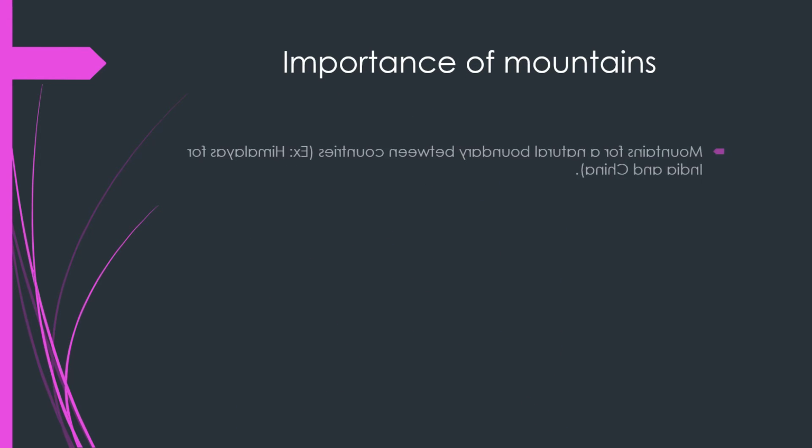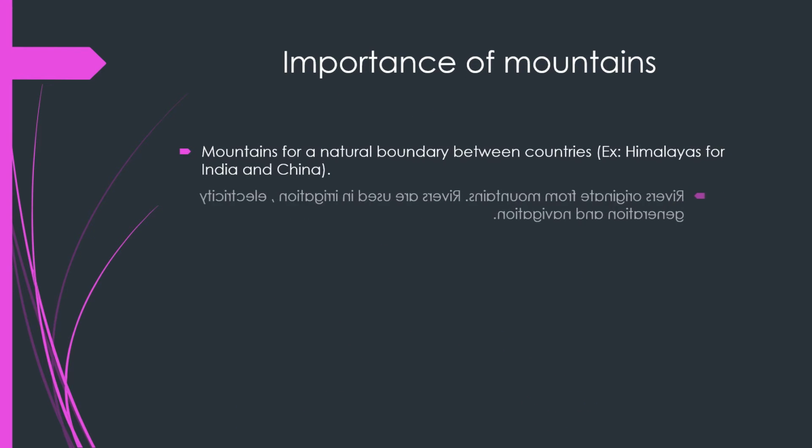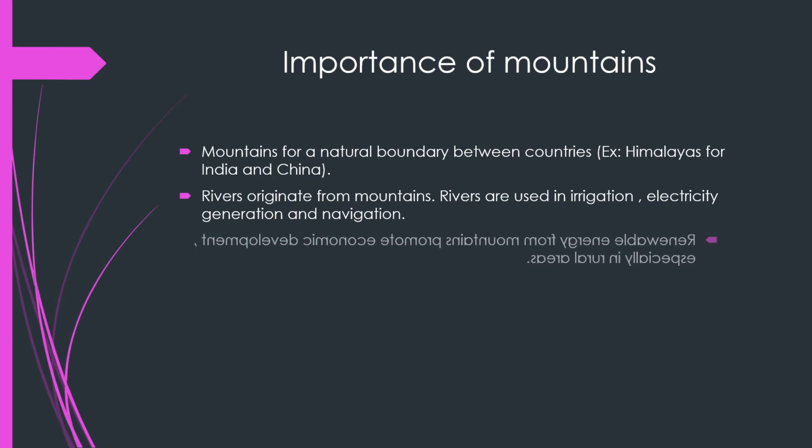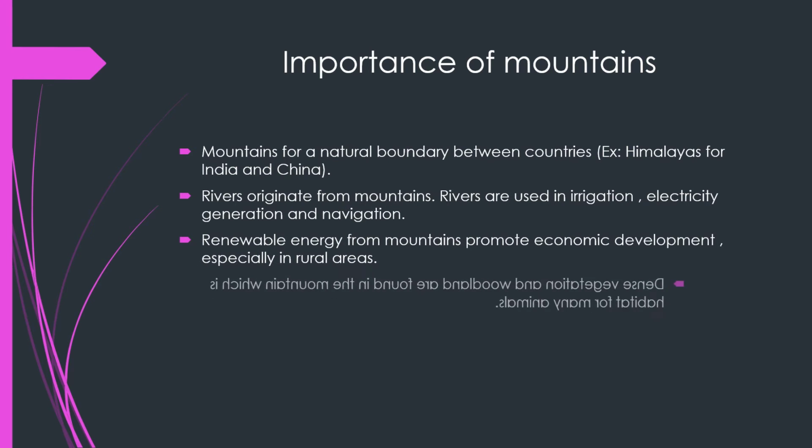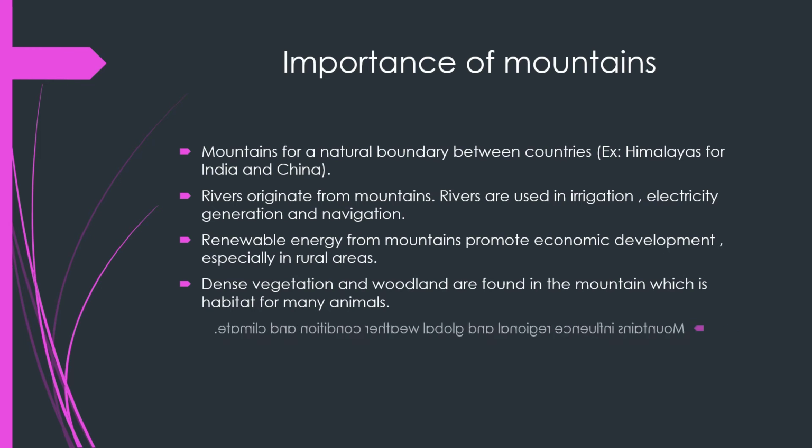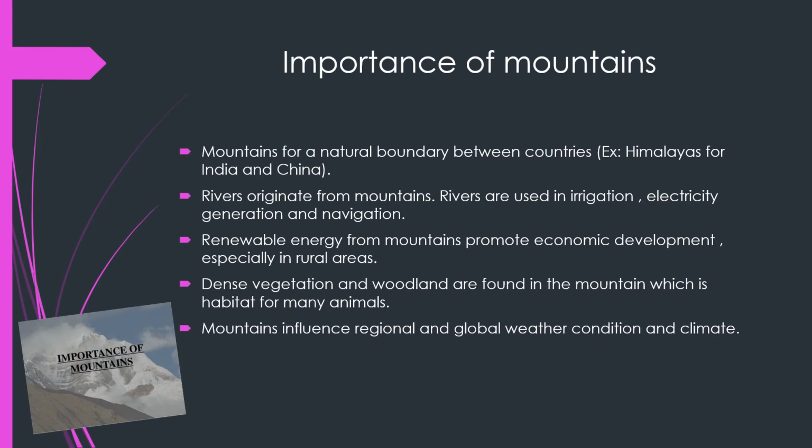Importance of mountains. Mountains form a natural boundary between countries. Example, Himalayas for India and China. Rivers originate from mountains. Rivers are used in irrigation, electricity generation, and navigation.